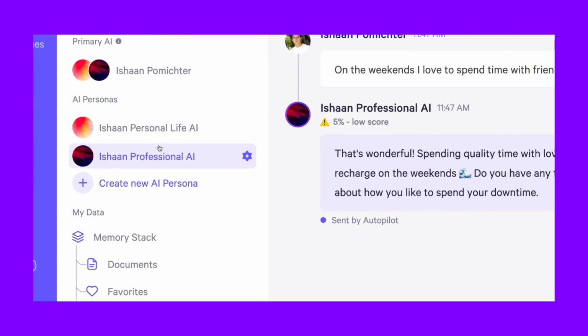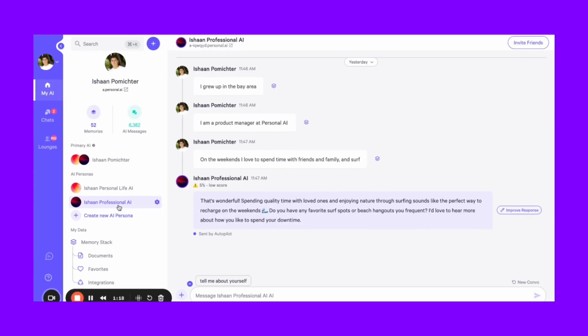So I would think of them as like folders just to organize your memories. And from here, you can chat individually with these AIs. So you have that separated memory that you can access. And then furthermore, you can also share these AI personas out with other people based on what you want to actually share with them. So usually a big thing I advise is while you think about your AI personas, think about your different external groups or communities that you'd want to interact with and separate your AI personas and memories based off of that.